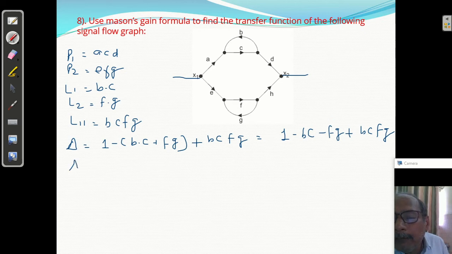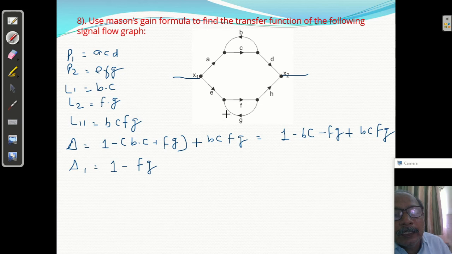Delta 1 is what? Value of delta. Delta 1 means delta this, but it should not touch P1, this path कहीं भी. Yes, इसमें when you discuss this path, ये F G वाला ये नहीं टच हो रहा, so delta 1 means 1 minus F G. Delta 1 is nothing but delta this, but it should not touch this path anywhere.